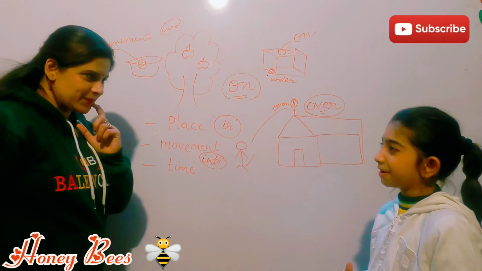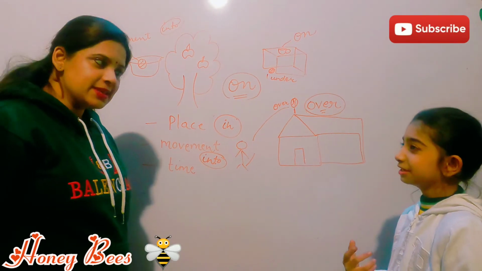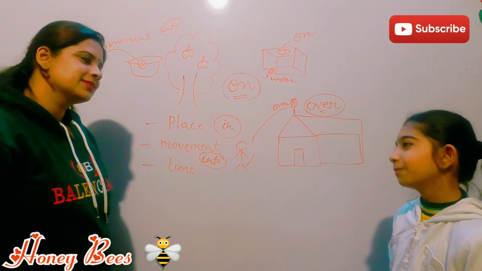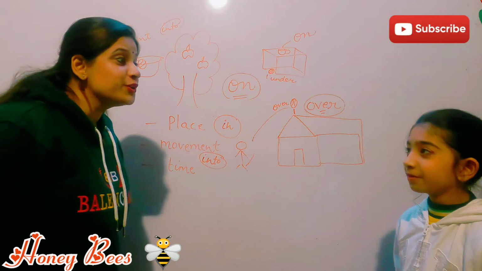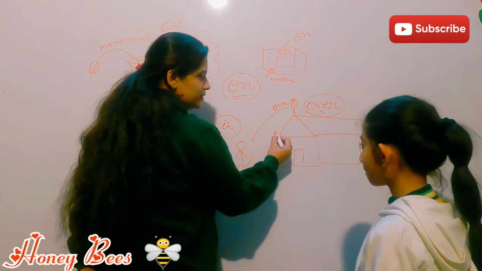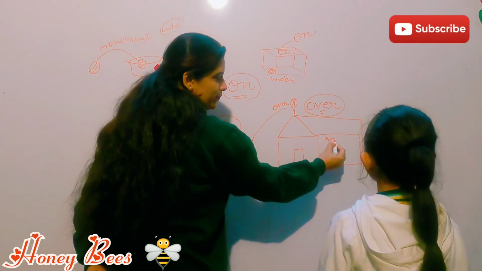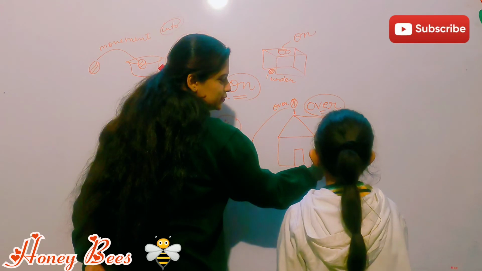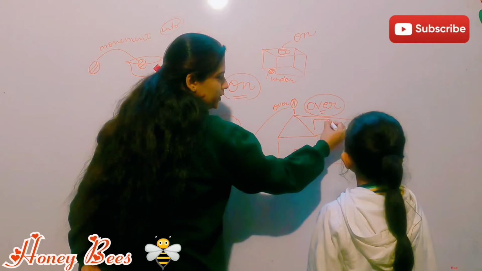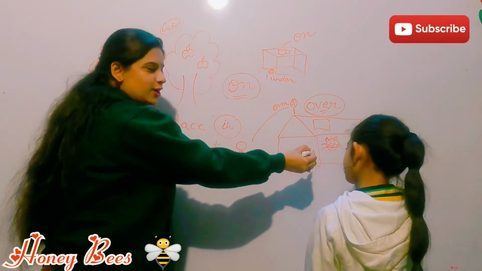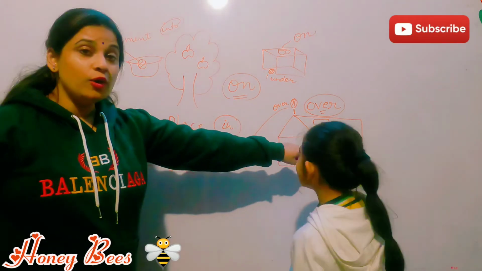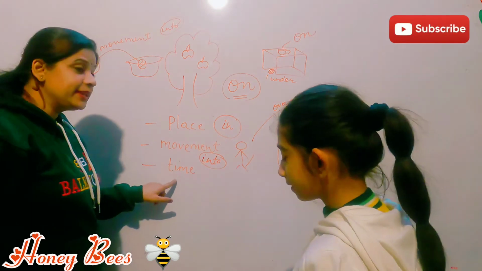I also thought the preposition of movement. Yes, tell me. The cat jumped in the room from the window. Okay, into the room from the window. So the cat jumped into the room. If I have to make a window here, so from here she jumped into the room. So into is also showing the movement here of whom? Of the cat. Now tell me time.